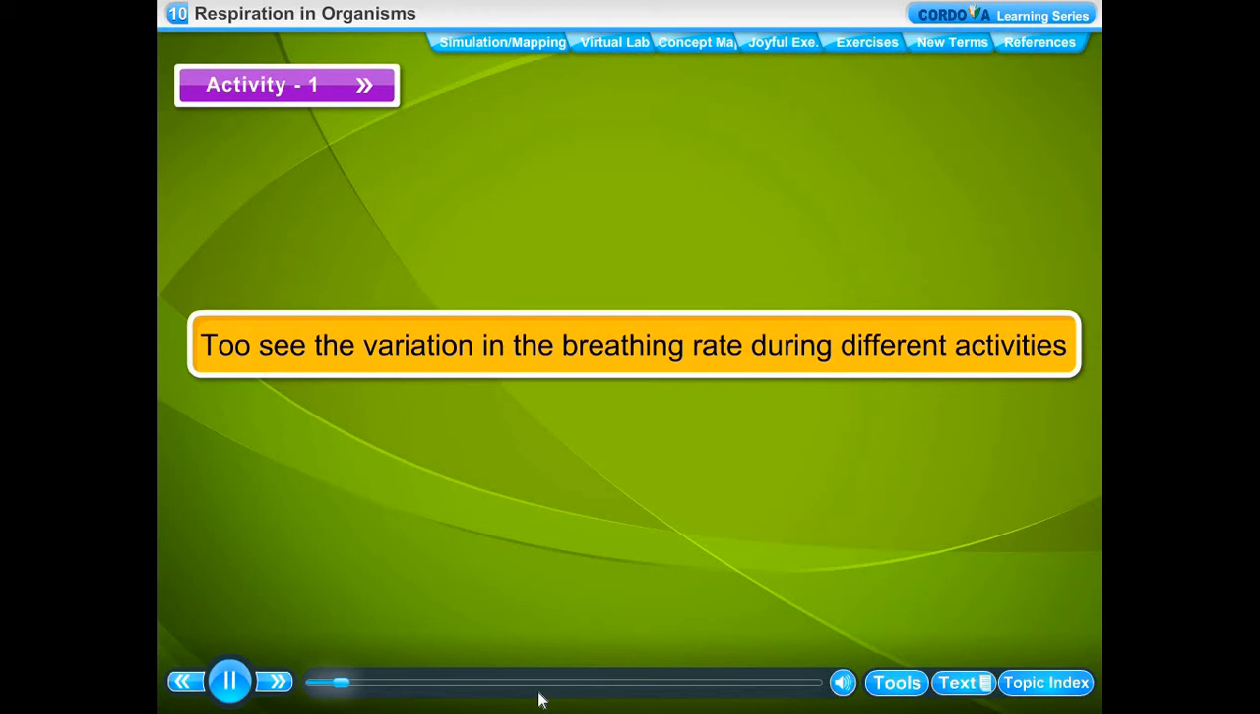Activity 1. To see the variation in the breathing rate during different activities. The various activities carried out by a person during a normal day. According to your experience, write in which activity the rate of breathing will be normal and in which activity it will be fast or faster. Write in the given blank space under each picture. Also, assign numbers to the pictures in the order of increasing rate of breathing according to your experience in the given circles.